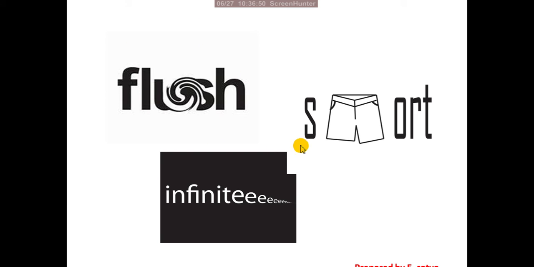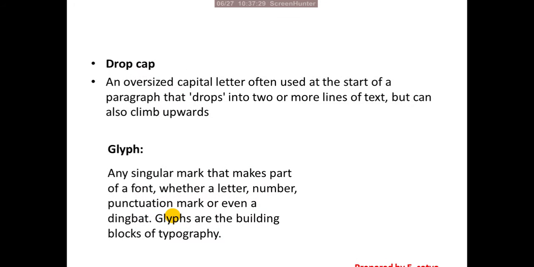So it is called expressive typography. And here, SHO artist, short. So instead of the H line, the short dress symbol is placed instead of the X letter. So it is expressive typography. The same way here, infinity: INFINITE up to the small letter maintained. Infinity means limitless. So these are all expressive typography. Sometimes we use this in our actual designs.